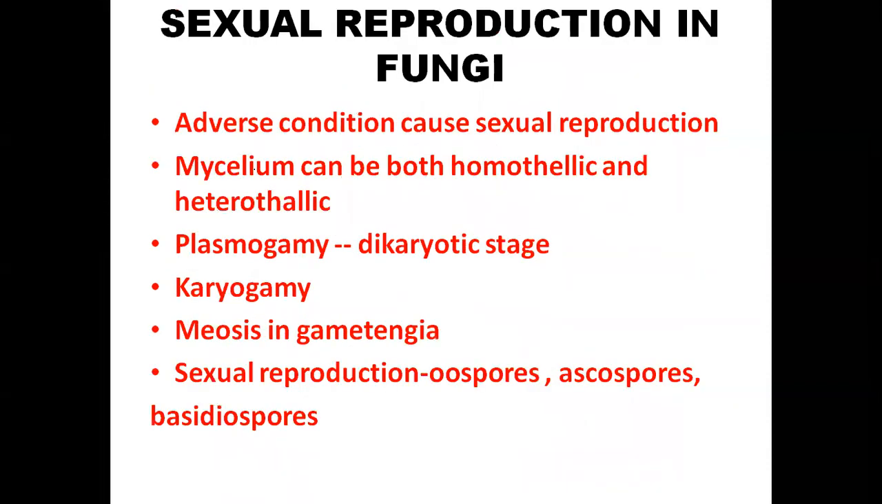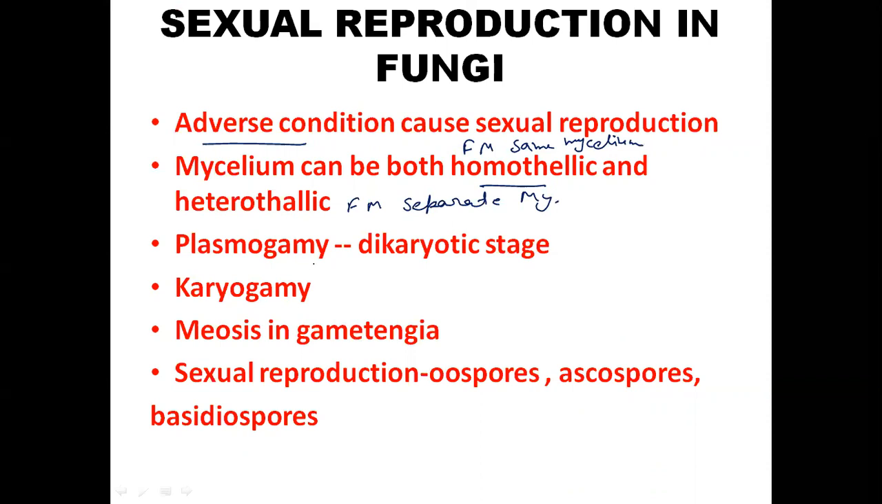Sexual reproduction. Adverse conditions cause sexual reproduction. So for sexual reproduction, we need both male and female gametes. So mycelium can be both homothallic, where female and male sex organs are present on the same mycelium, and heterothallic, where female and male sex organs are present on separate mycelia.